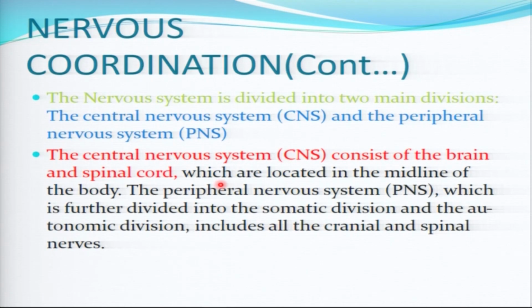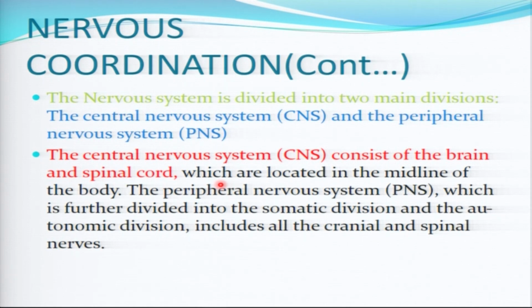Function number one is just to receive, to detect the stimulus, the change, either internally or externally. Number two is just to interpret and prepare an appropriate response to the change that has occurred in our body. Number three is just to send the message to the effector, so that they can coordinate what to do. If, for example, temperature decreases, what the body can do, that is done by the nervous system.